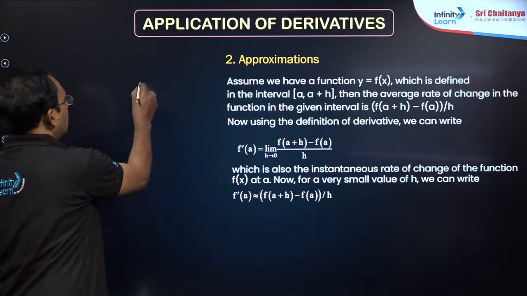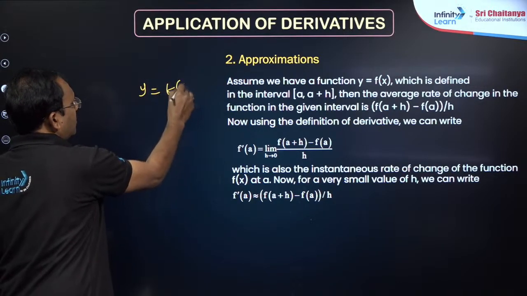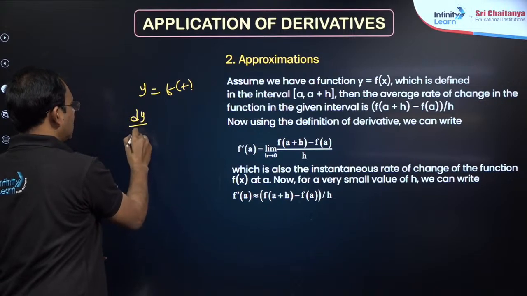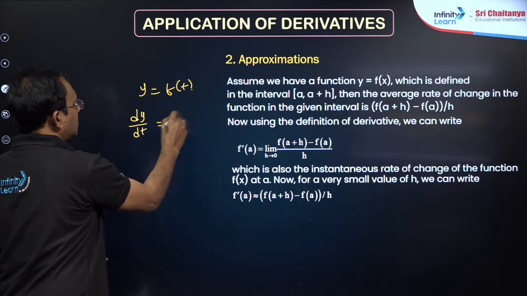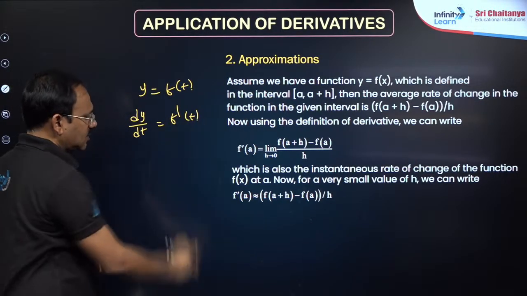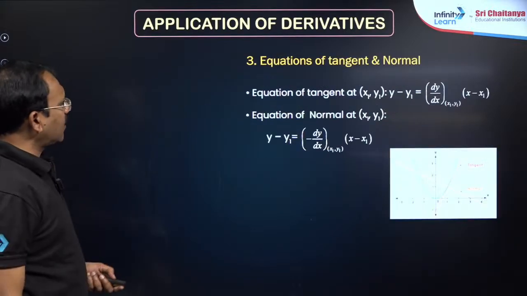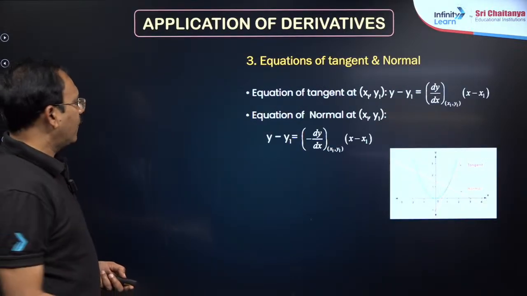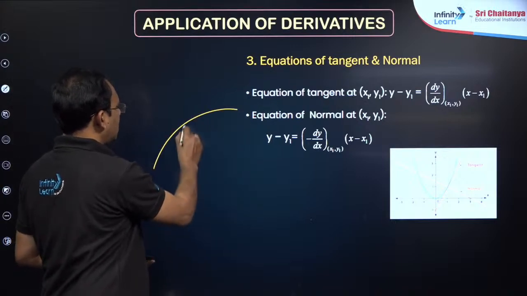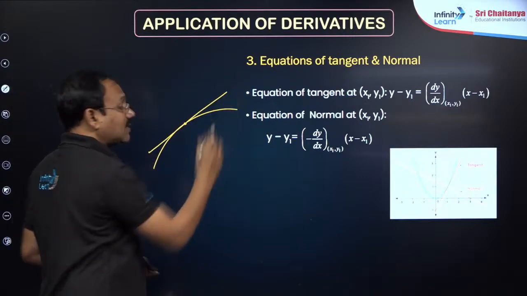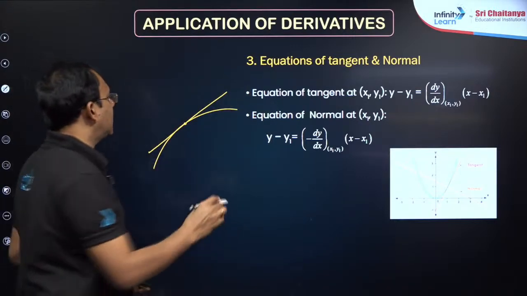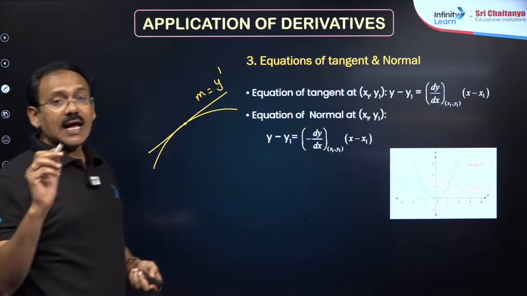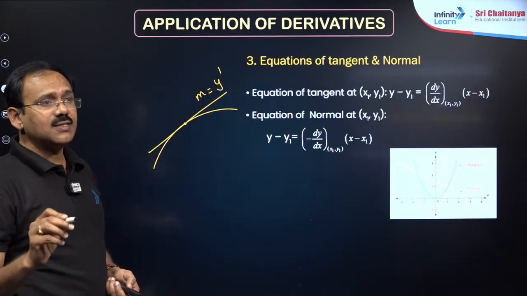If y is equal to f of t is given, what is the rate of change of y with respect to time? dy by dt is nothing but f dash of t. This is fine. So errors and approximations are not there. Tangent: if you are given a curve at a particular point and you want the tangent slope, it is given by the derivative at that point.